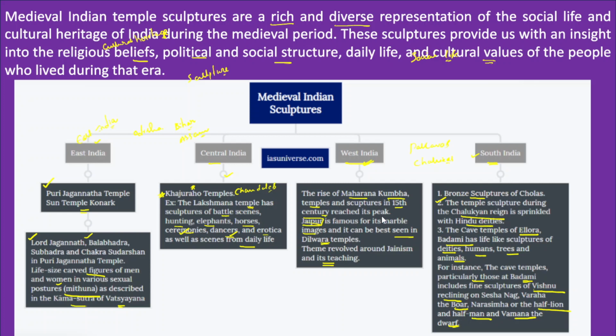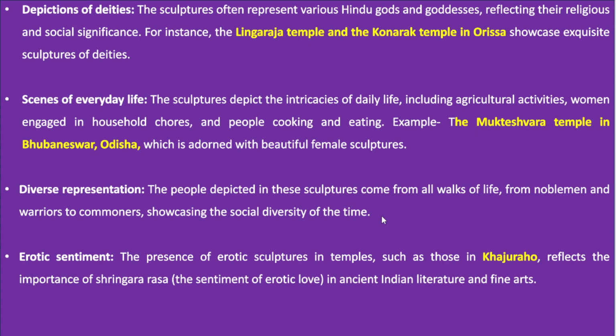This rich temple sculptural tradition also represents the social life of the people who were living in that particular period of time. Now, what are the major depictions? How has the sculpture represented the social life of the people in that period? First and foremost, we need to talk about the deities. These sculptures have depicted deities on the walls of the temples, particularly Hindu gods and goddesses.